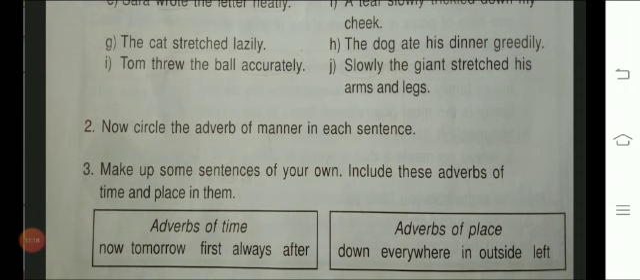Okay, here are two boxes. You can see adverbs of time and adverbs of place. With each adverb of time and with each adverb of place, you have to make a sentence. So you have to make up your own sentences and include these adverbs in them. Adverbs of time are now, tomorrow, first, always, after, and adverbs of place are down, everywhere, in, outside, left. So students, I hope you can easily make up the sentences. As you know what adverbs of time and adverbs of place are, just use these adverbs in your own sentences.